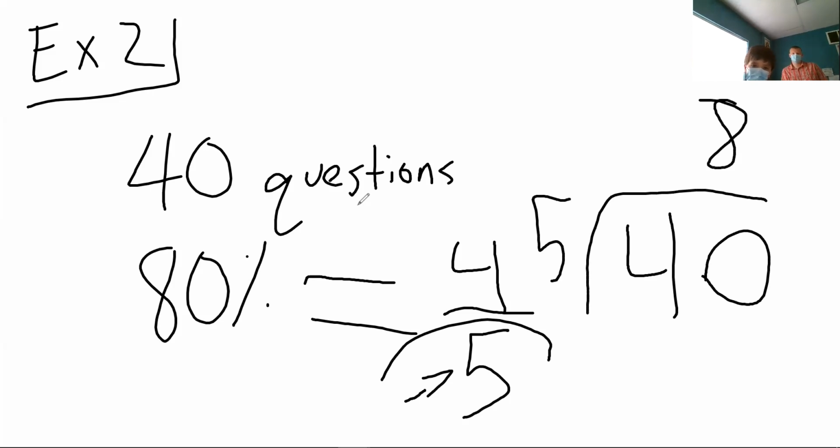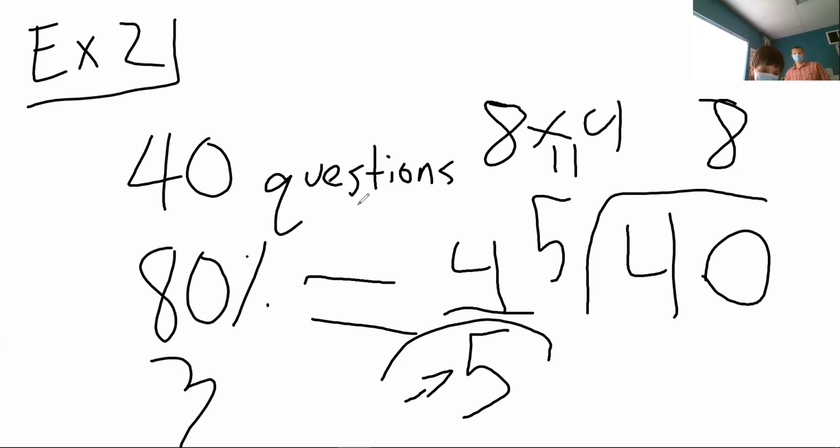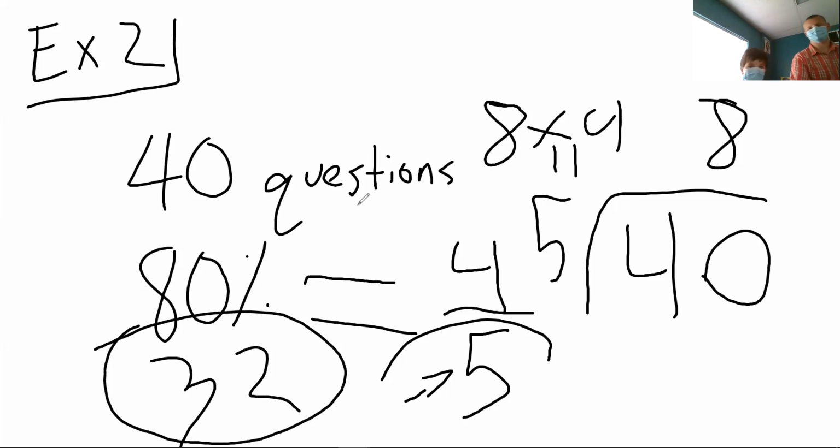And I do the 8 times the 4 for the numerator. Yep. Equals 32. It's very hard to follow how you wrote your notes, but that's because there's not a lot of room. So I'll clean it up a little bit. But yeah, you got it right. Good job.